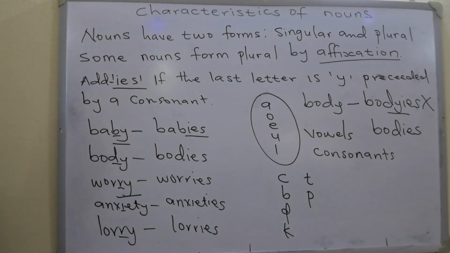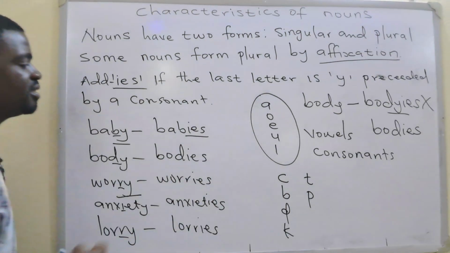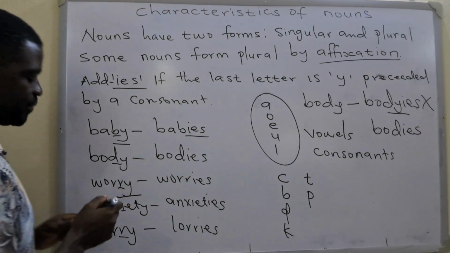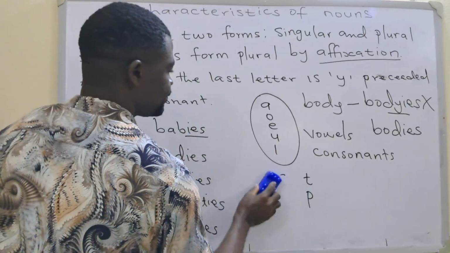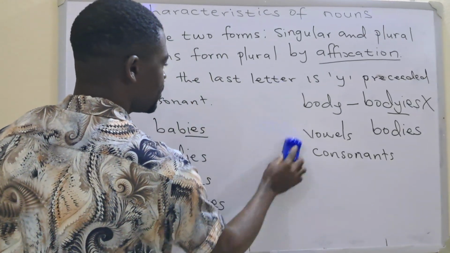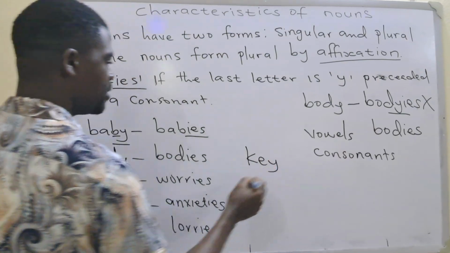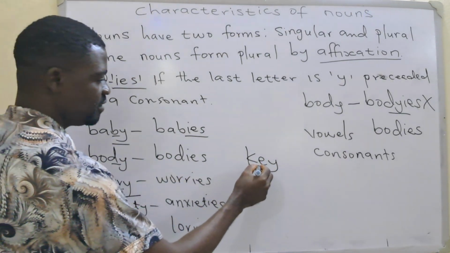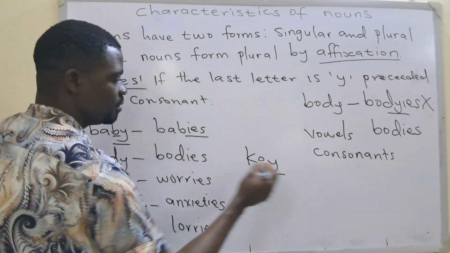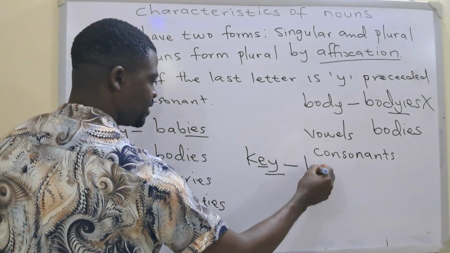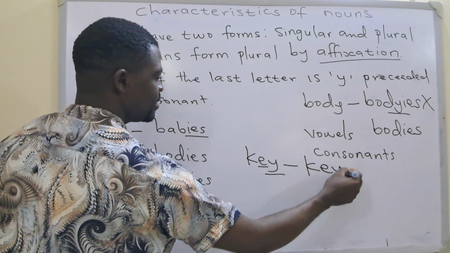That is it. But if the letter that comes before the Y is a vowel, any of these, then you will leave the Y, you simply add your S to it. Key, this is a vowel, then this is your Y, your plural then becomes keys.